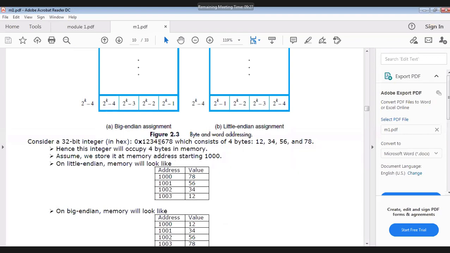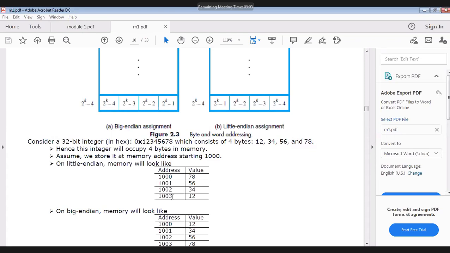Then which is the next integer after 78? 56. 56 will be stored in 1001. In 1002, 34. In 1003, 12.